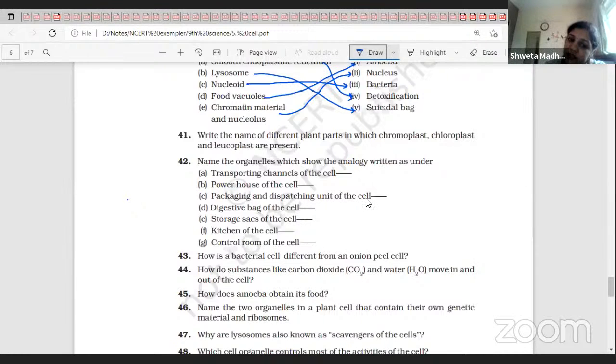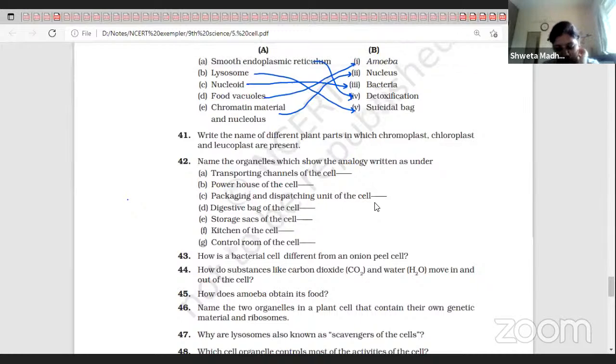How is a bacterial cell different from an onion peel cell? Which difference do you need to write? Bacteria is prokaryotic and onion is eukaryotic. A bacterial cell is a prokaryotic cell and an onion peel cell is a eukaryotic cell. So you need to write the difference between prokaryotic and eukaryotic cells.